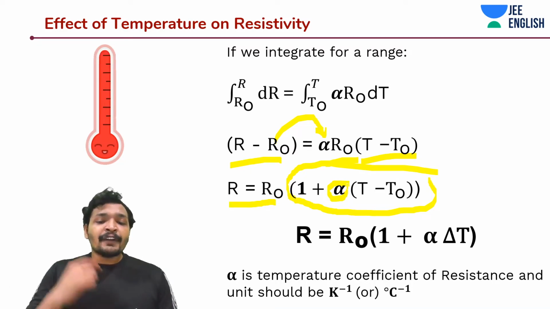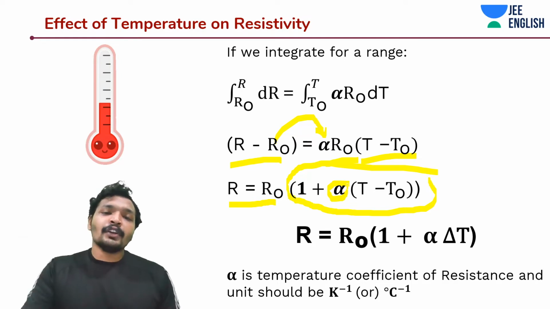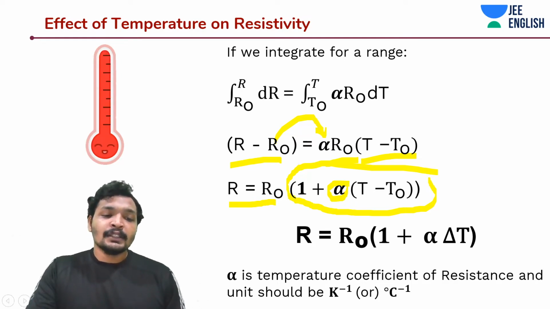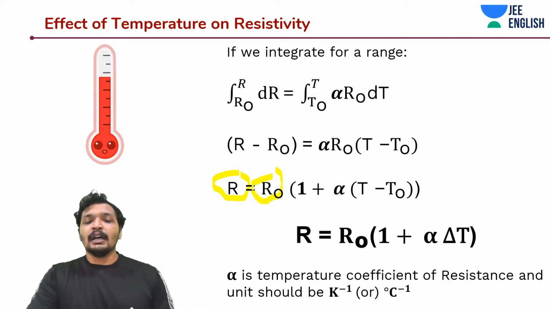Okay. And alpha is nothing but the temperature coefficient of resistance. And what would be the unit of alpha? See, on both sides it should be ohms. R is equal to R0, so it should be ohms. This is R, so you are expecting ohms on the other side.